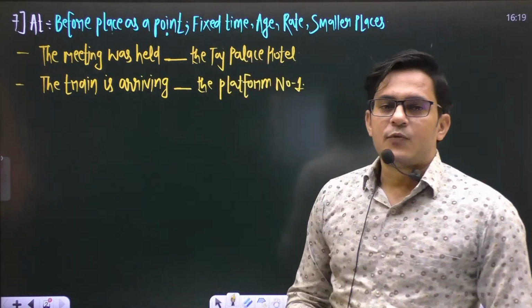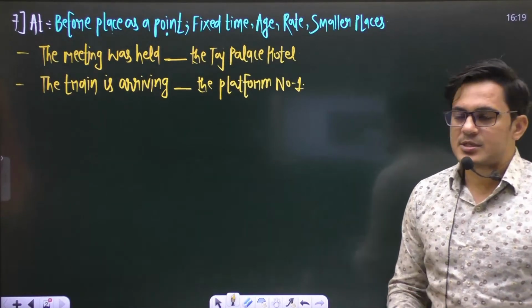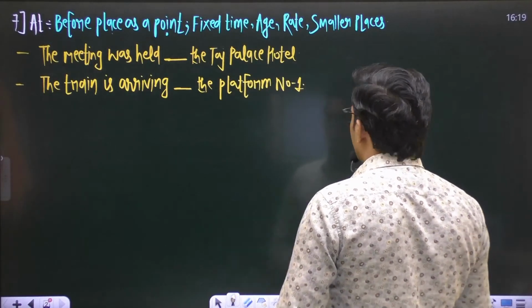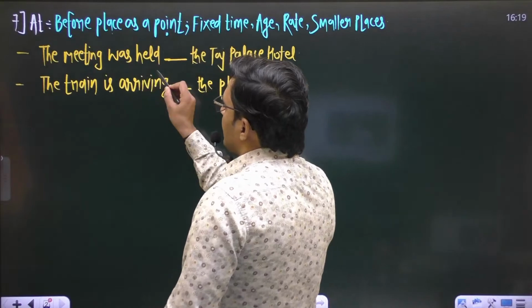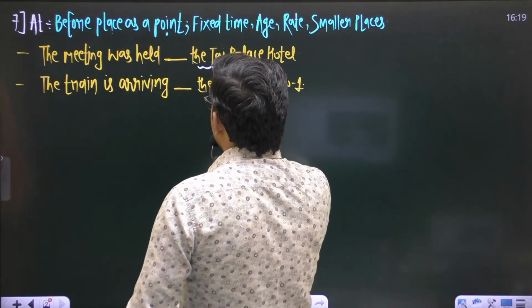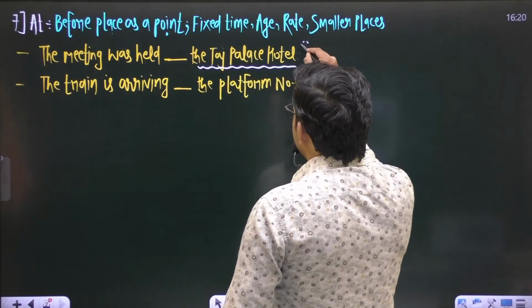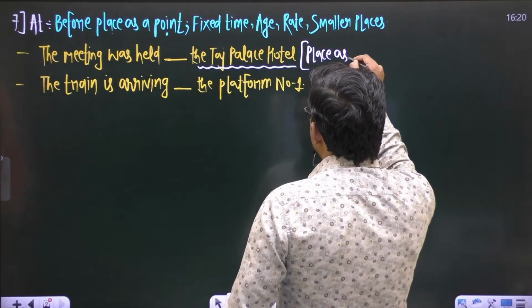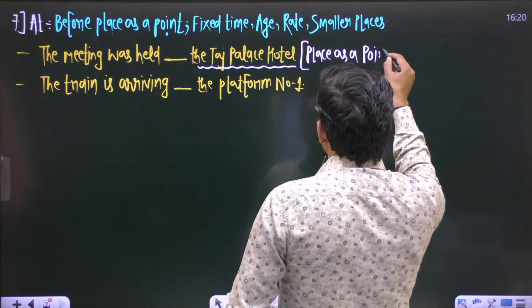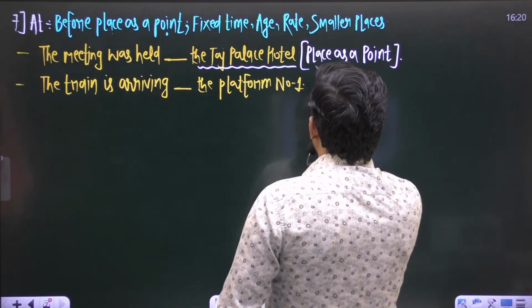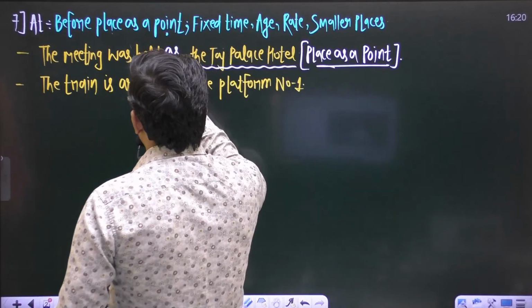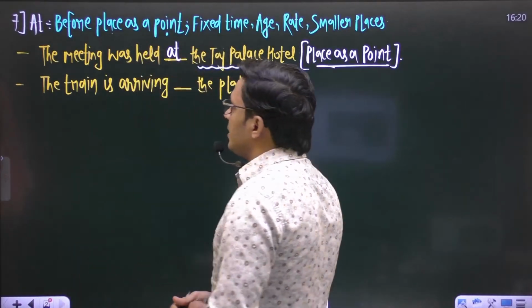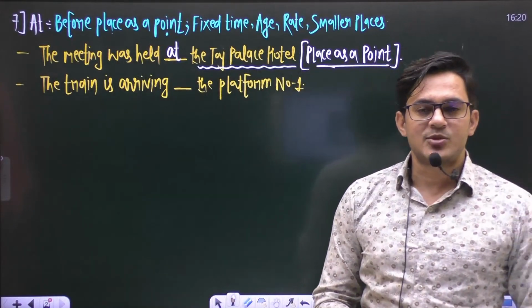The train is arriving blank the platform number 1. This is the second sentence. In both the sentences, we know it very well. It is said the meeting was held blank the Taj Palace Hotel. So this word Taj Palace Hotel is the place as a point to hold a meeting, right? So before place as a point, we use a preposition at. So the sentence will be, the meeting was held at the Taj Palace Hotel.